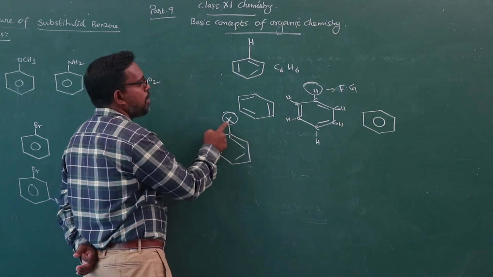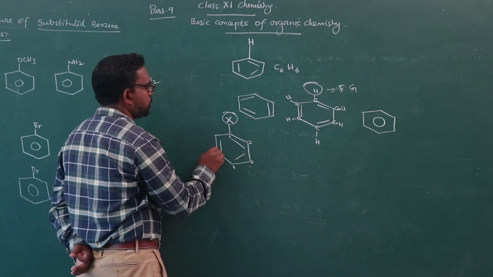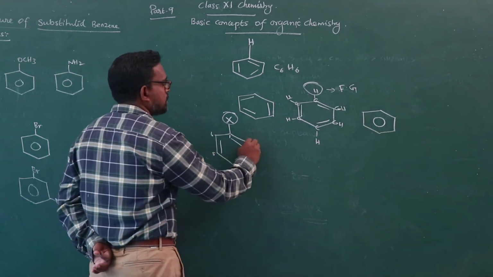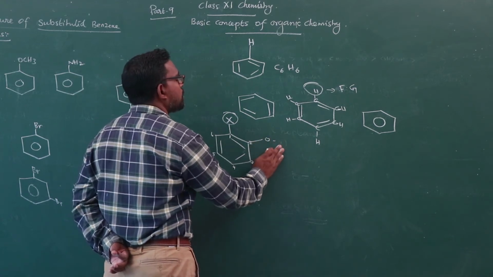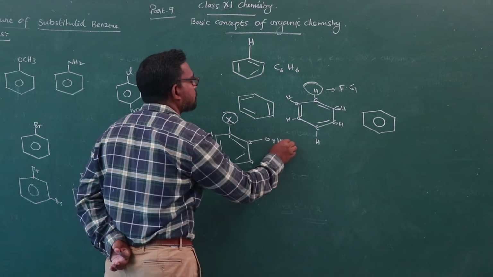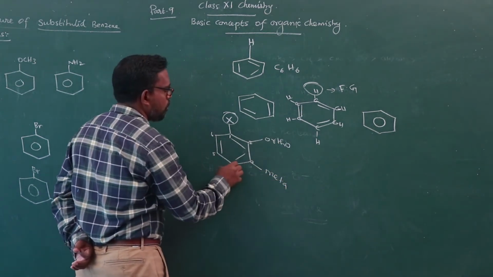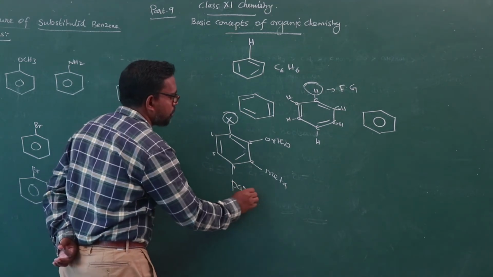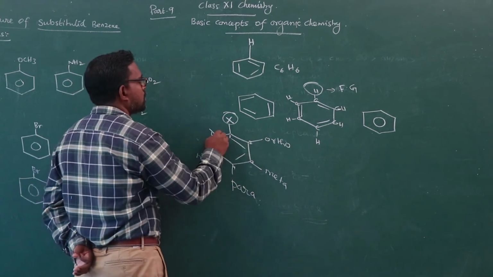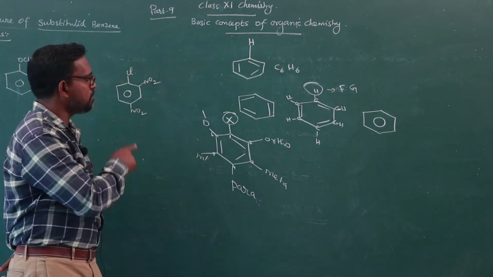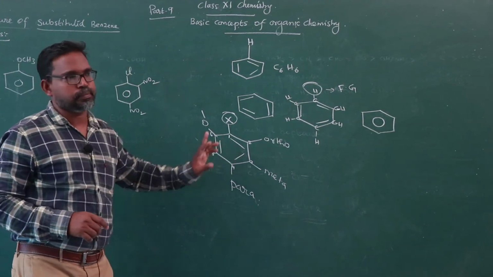First position, functional group is present. Second, third, fourth, fifth, sixth position. Second position nearest to the functional group is called ortho substituent. Third, meta. Fourth, para. So these are the various positions where substituents may be substituted in the benzene ring.